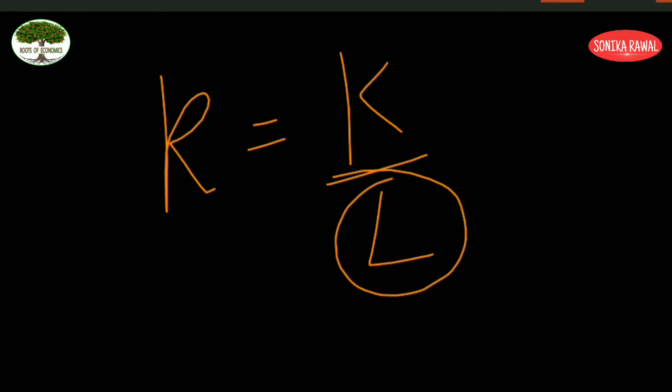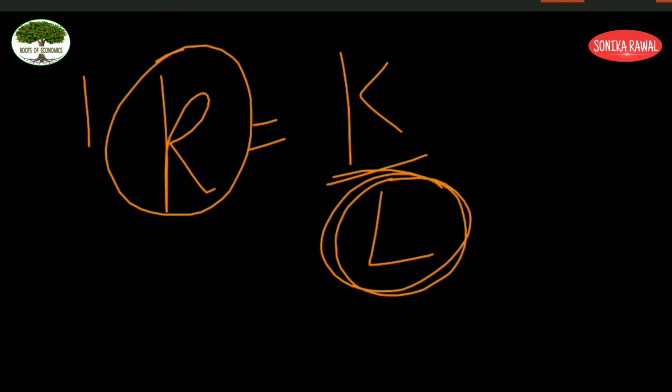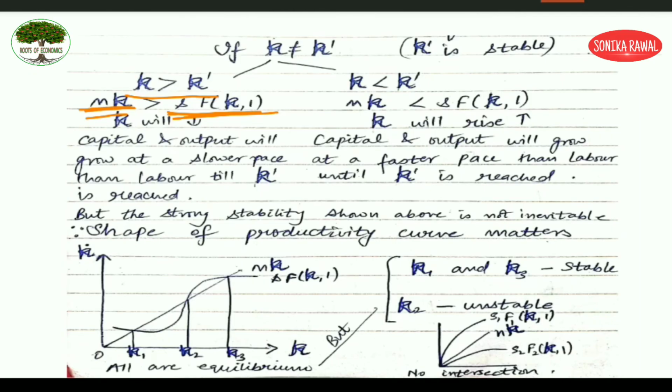So look here again. What is your small k? It is your capital K upon L. So if your L is growing at a faster pace, your denominator is rising, the fraction in total will fall. So look here, what I have written? Small k will fall. Capital and output will grow at a slower pace than the labor because nk is more. So labor is growing at a faster rate as compared to your k dash. So what is going to happen? k will start falling till it reaches the equilibrium. Where is the equilibrium? Where the curves are intersecting.